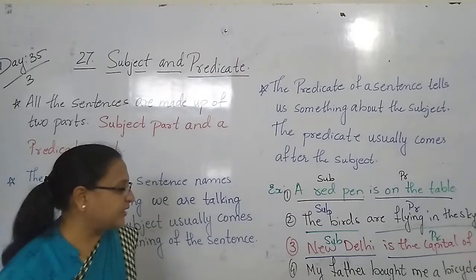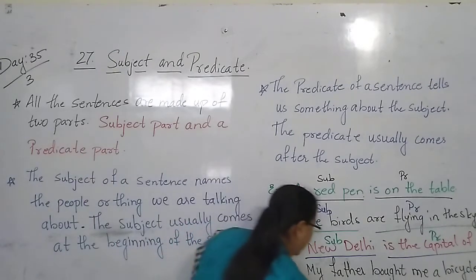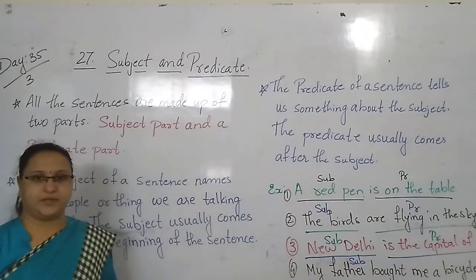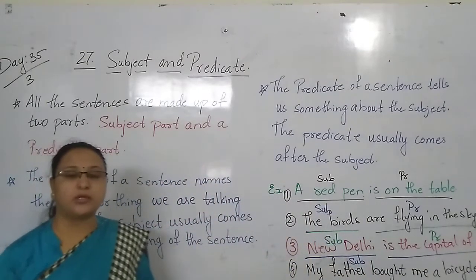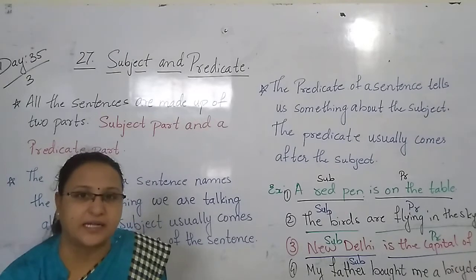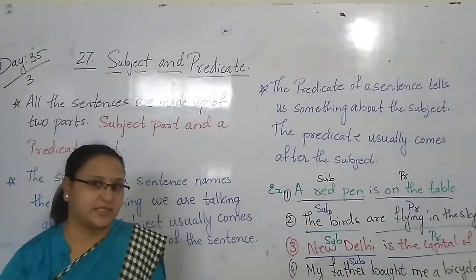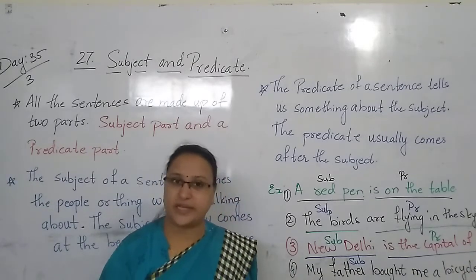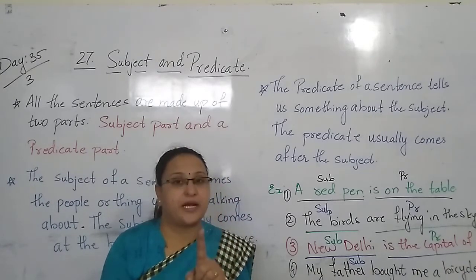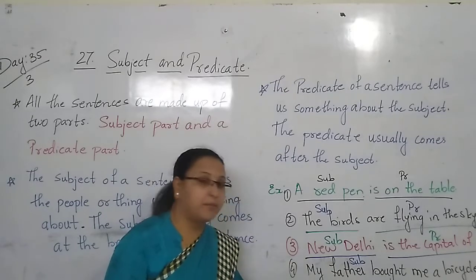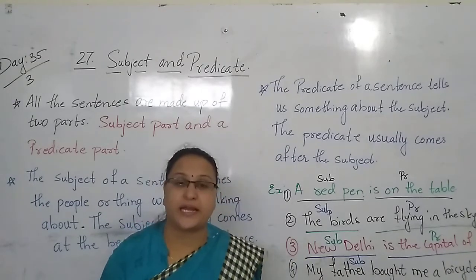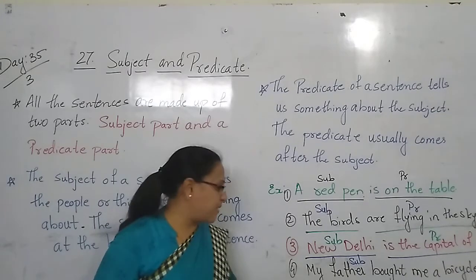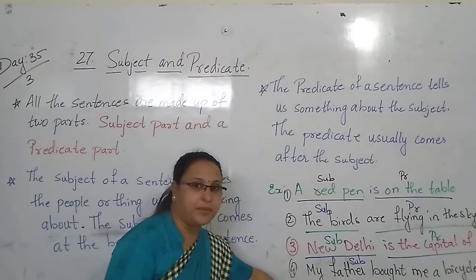So here, children, now you can see "my father" is the subject. We are talking about the person. So "my father" is what here? It is the subject, and "my" is what here, children? It is the pronoun. Remember, pronoun also can come in the subject, children.